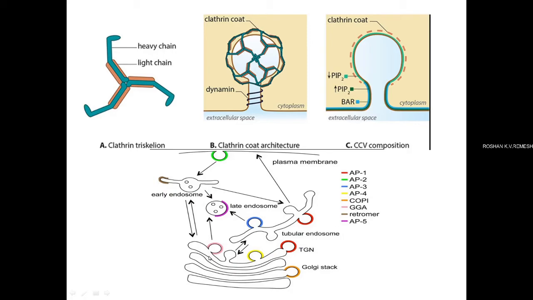For example, one of the receptors is the mannose-6-phosphate receptor or M6-phosphate receptor, M6P receptor. This is actually a kind of receptor that interacts with those proteins or glycoproteins that may be having a mannose-6-phosphate signal.